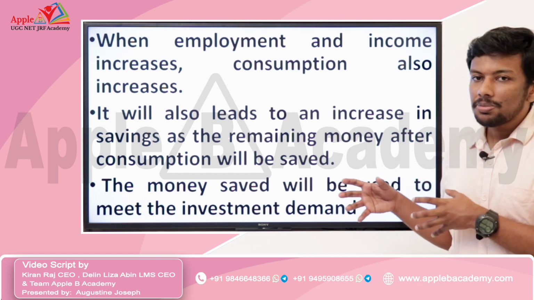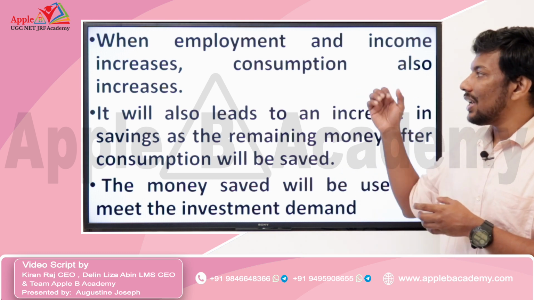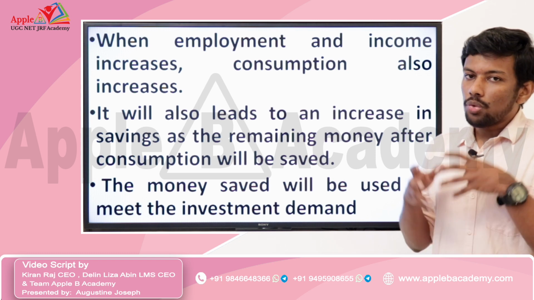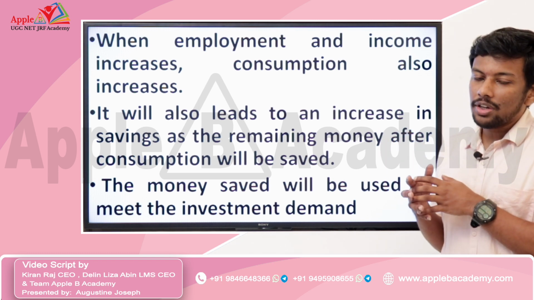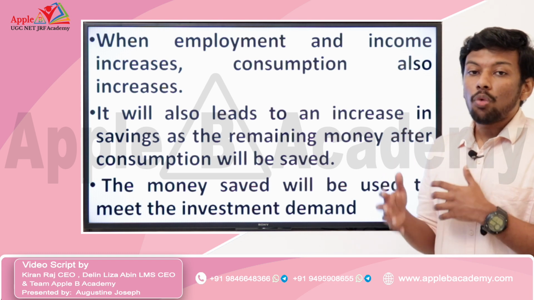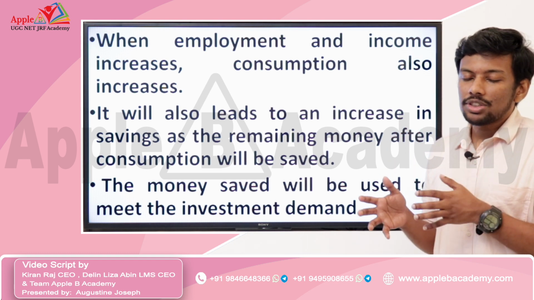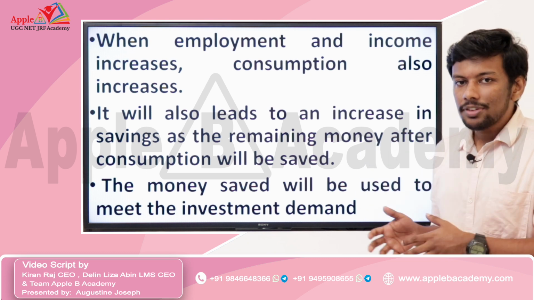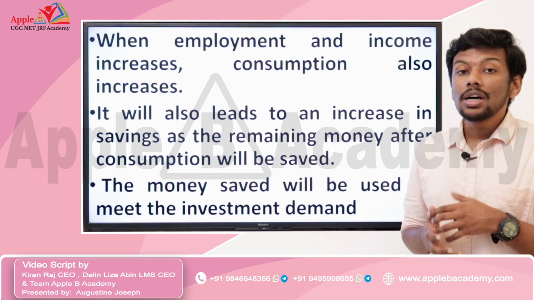So, basically, investment demand is influenced by increase in employment and income. Whenever employment and income increase, consumption increases, and savings will also increase, because the entire money won't be used for consumption. Some money will remain, that money will be saved, and that money will be used to meet investment demand.